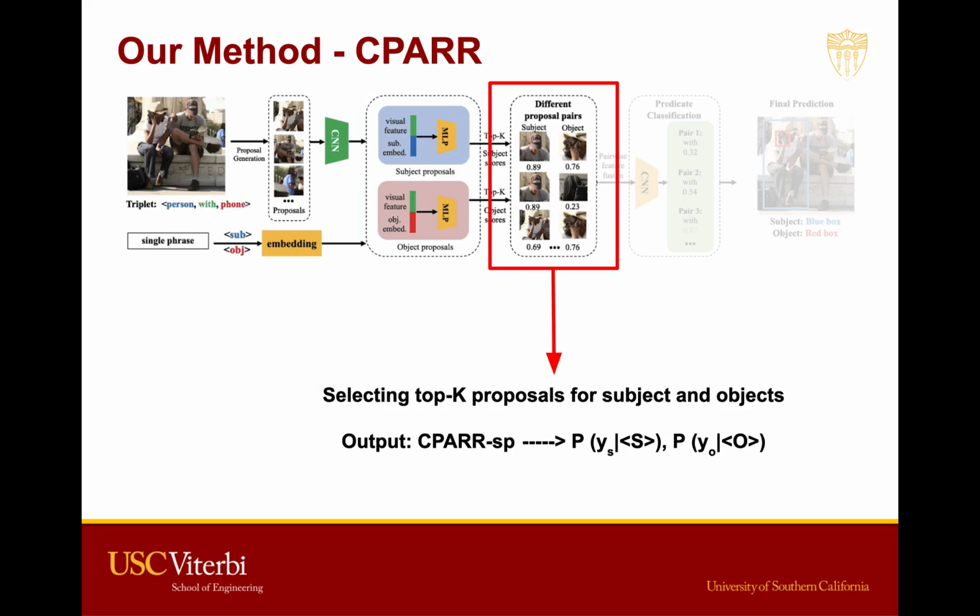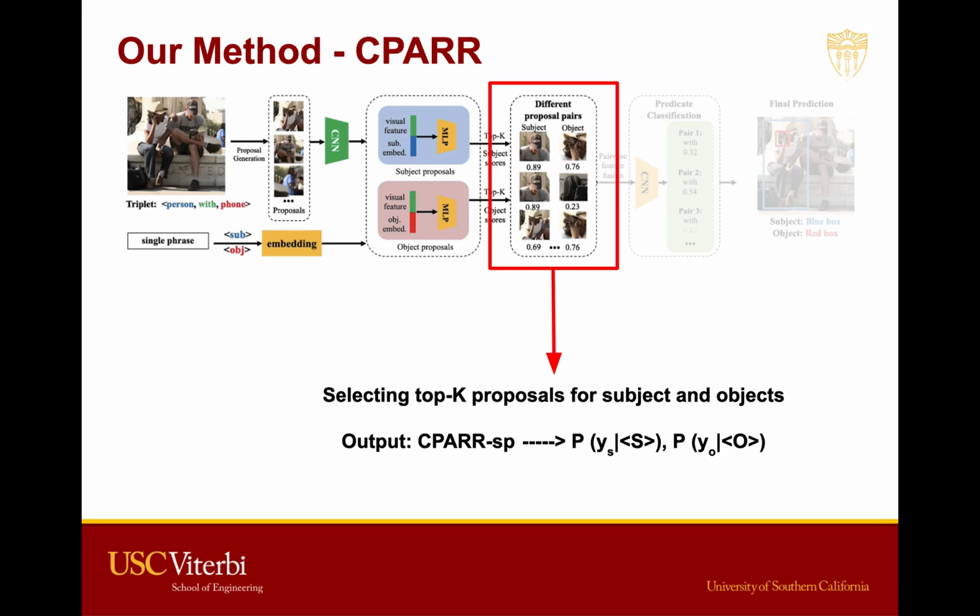After every bounding box is scored, we select the top K proposals according to the scores from highest to the lowest. At this step, we have an output for subject and object score respectively for every entity in the image. So after this, we already have a result for every proposal in the image according to their names about whether they are the subject or the object described in the query.